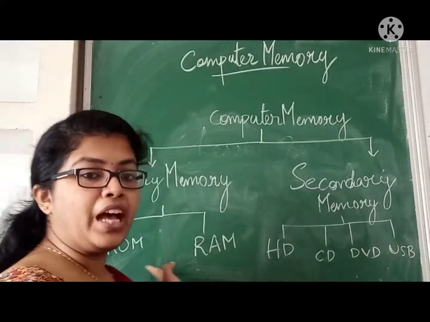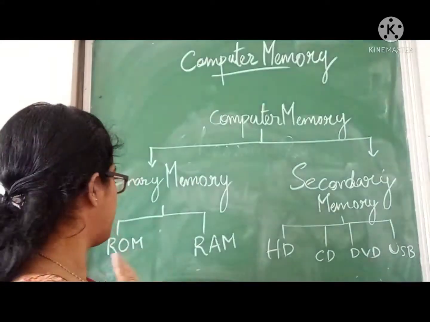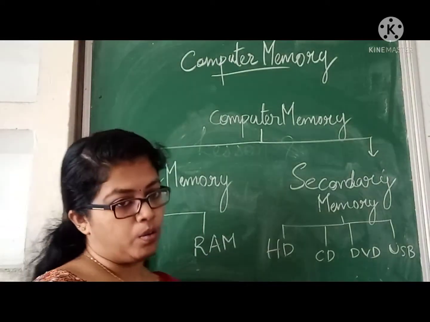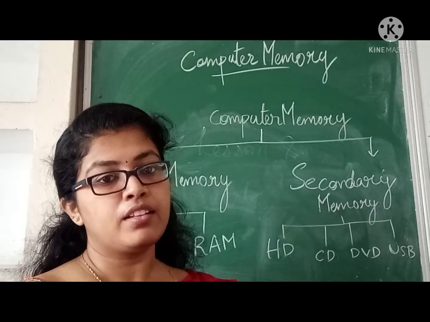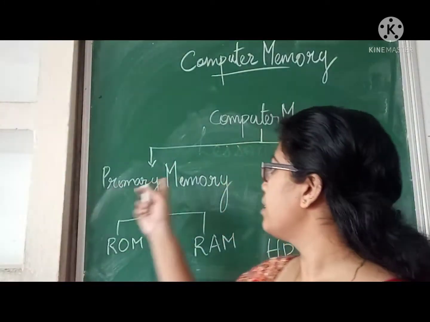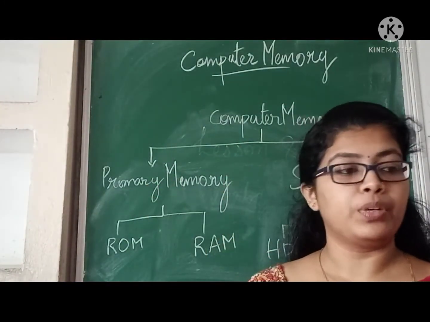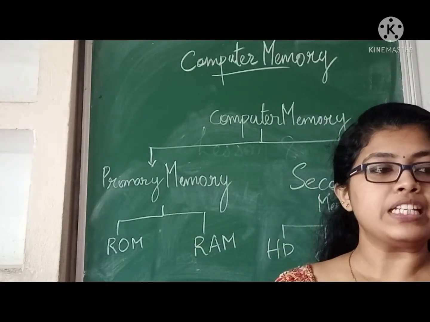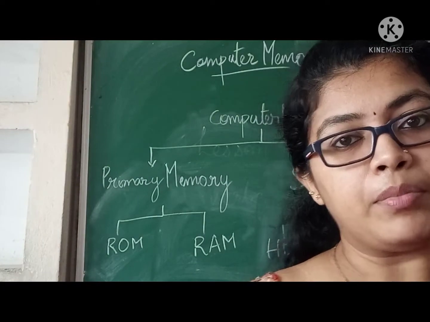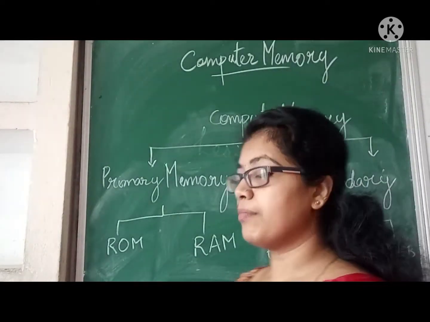Primary memory is also of two types, ROM and RAM, permanent memory and temporary memory.